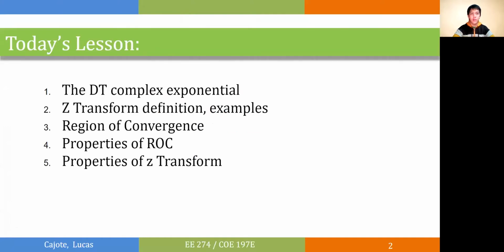So first, I'll introduce the complex exponential z, and then we'll go with the transform definition as well as some examples. And then we'll see the region of convergence and its properties. And last but not the least, we'll discuss some of the operations and properties in the z domain.